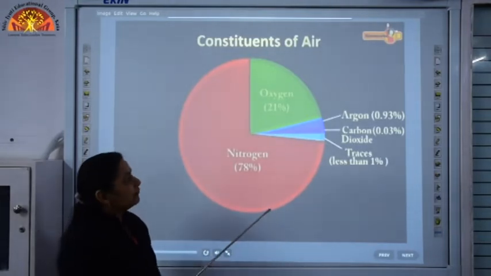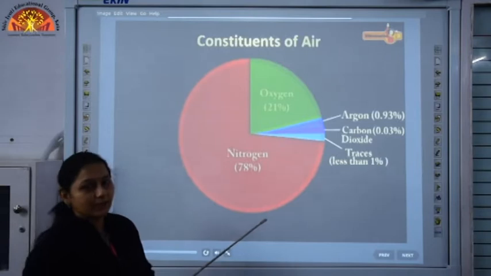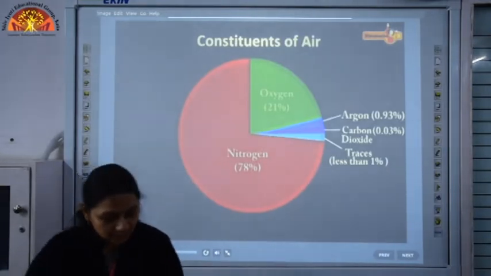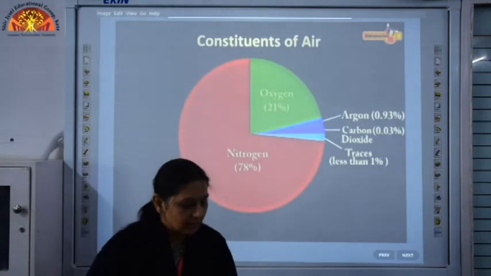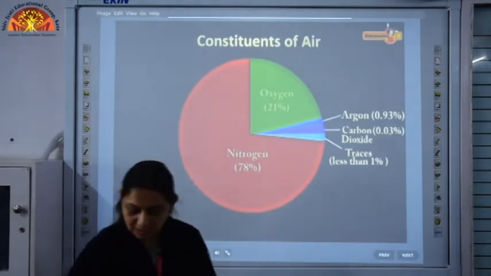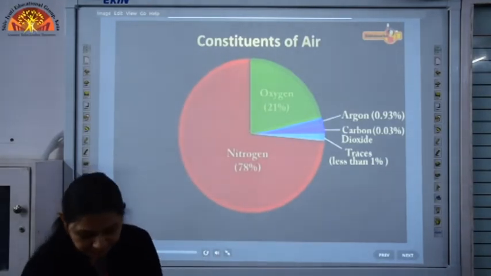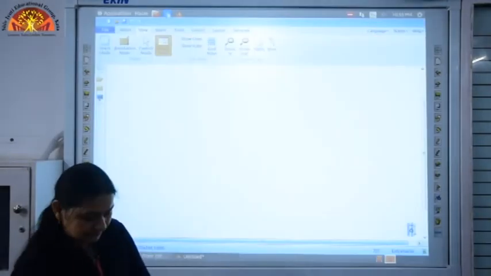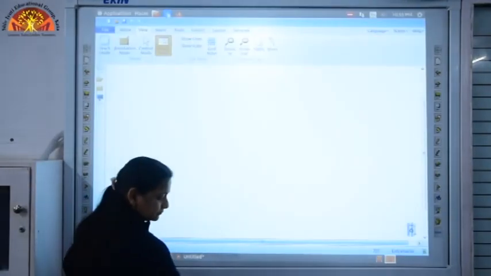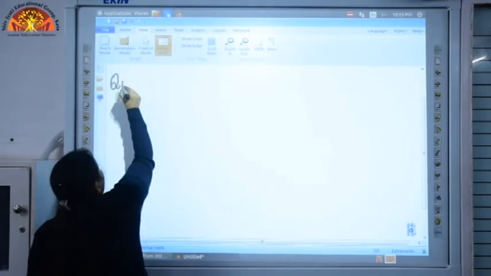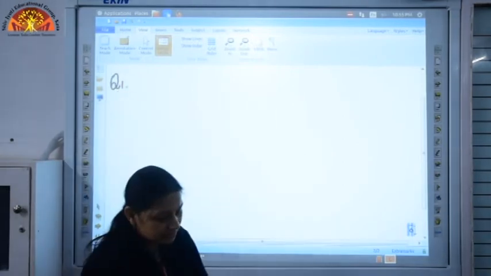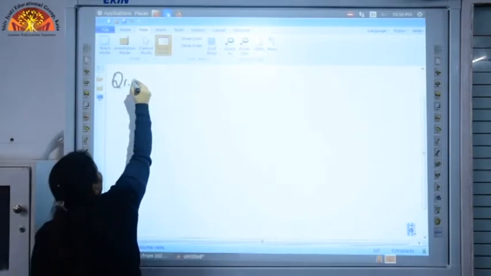So children, we have our first internal question here, that is you are going to write it on page number 100. Name the gas which does not support burning. So, we are going to write our first internal question, that is question number 1.